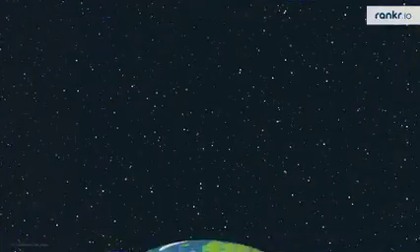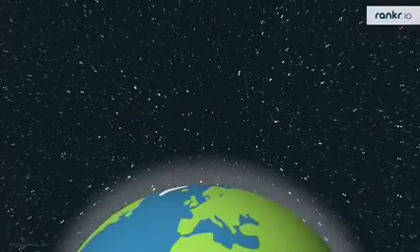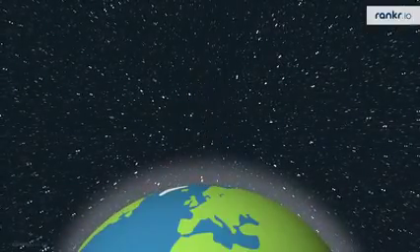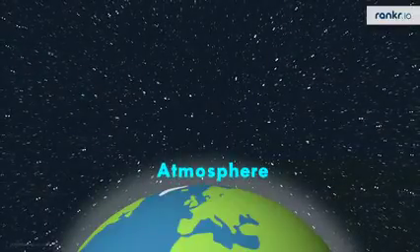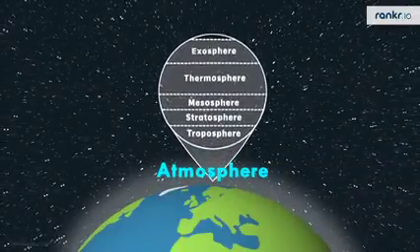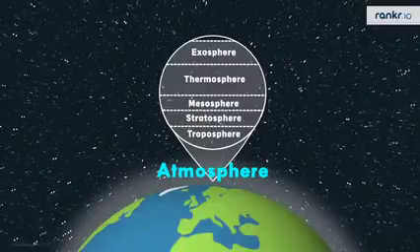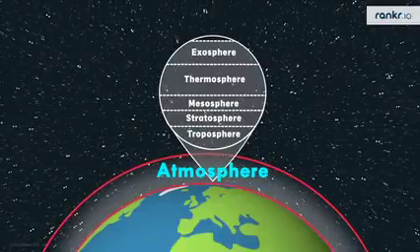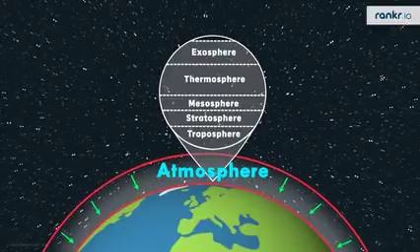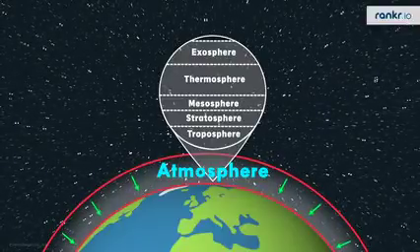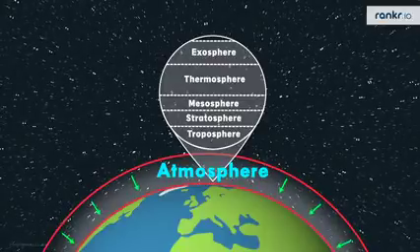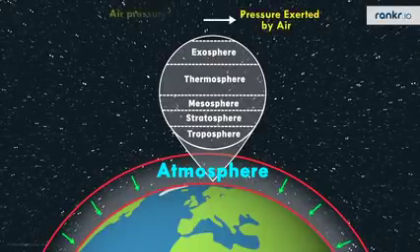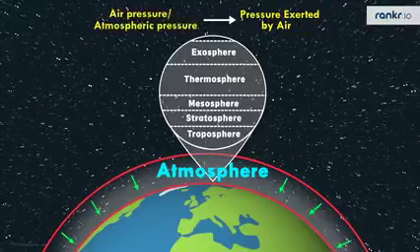We all know that the Earth is surrounded by an envelope of air. Do you know what it's called? It's called atmosphere. And this atmosphere is divided into different layers as shown in this image. What can we say about the air in the atmosphere? The air in the atmosphere exerts pressure on the Earth, or we can say on the Earth's objects. What is this pressure called? The pressure exerted by air is called air pressure or atmospheric pressure.